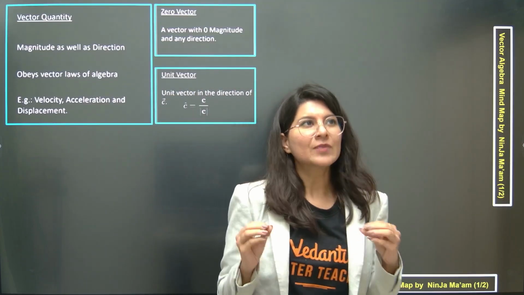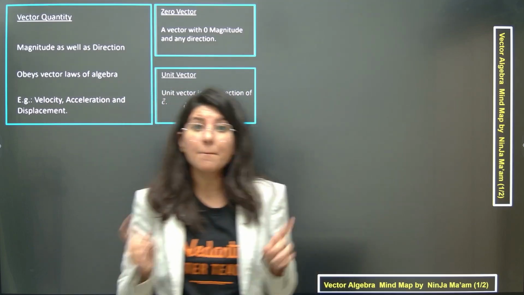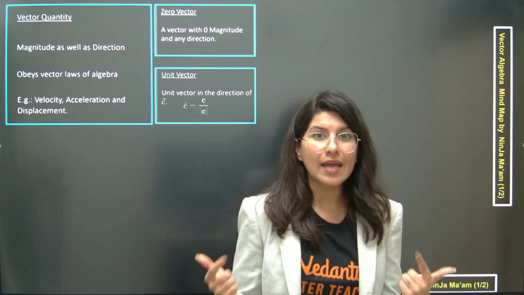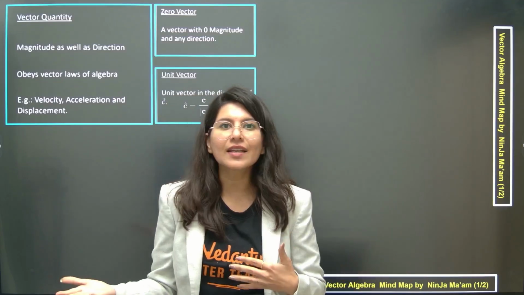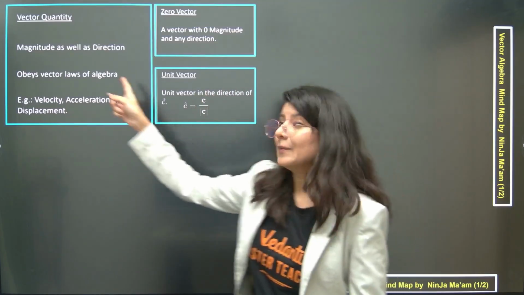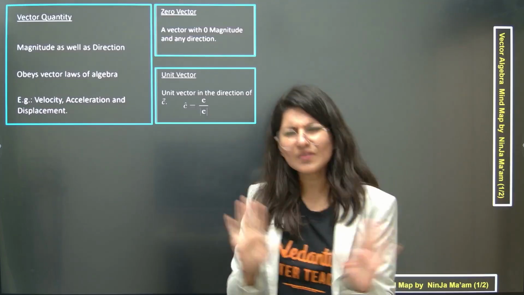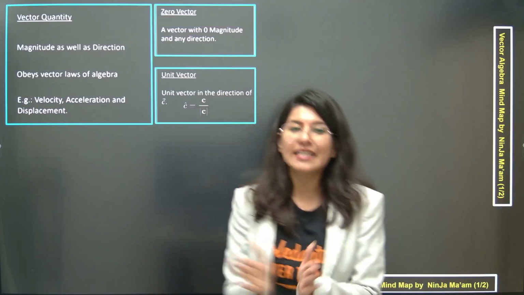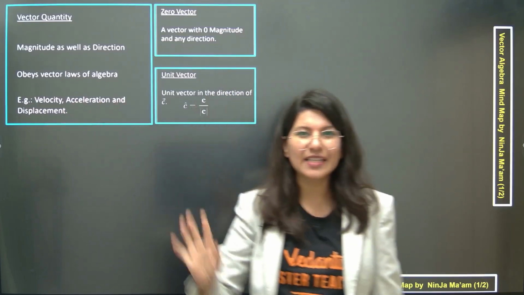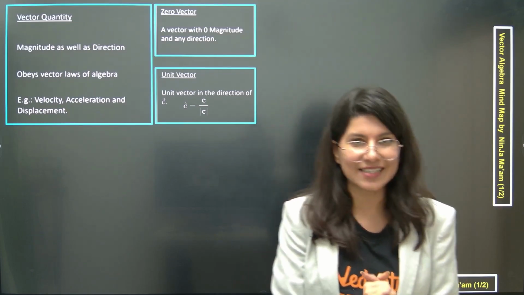For example, suppose current is already having direction and magnitude, but it is not following vector laws of algebra. Why? Because if you see how current gets added, 2 ampere, 3 ampere, 5 ampere, just basic mathematics, right? It does not obey the vector law of algebra. Current is not at all a vector quantity, just to be very clear in the beginning itself. Now, what are examples of vector quantity? Very basic: velocity, acceleration and displacement, a few vector quantities which you have already dealt with in your physics classes.